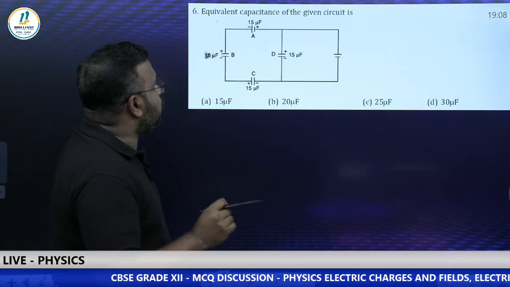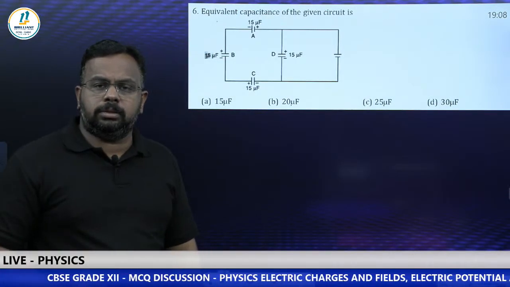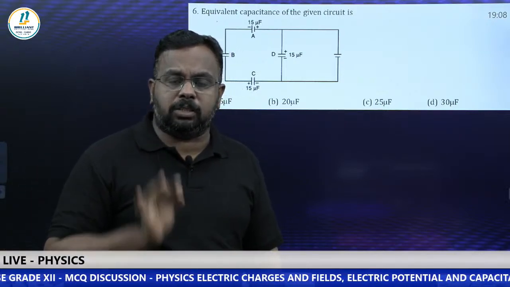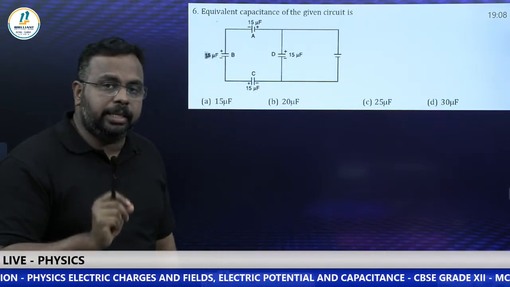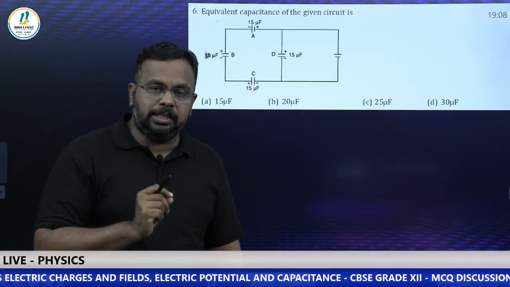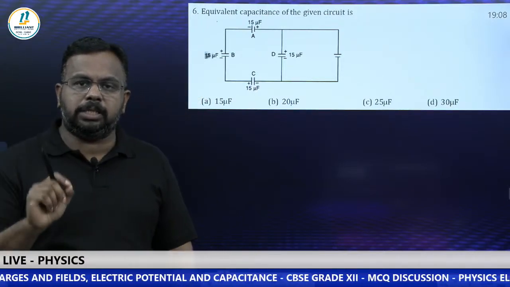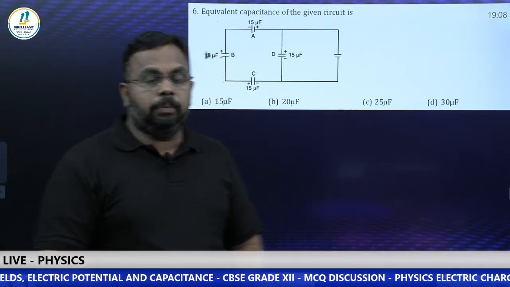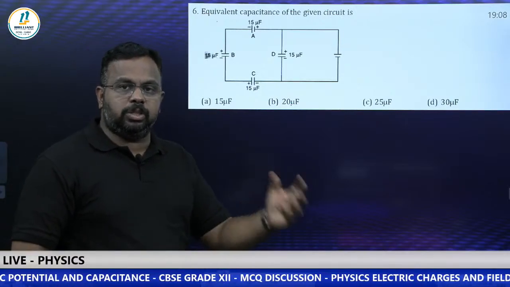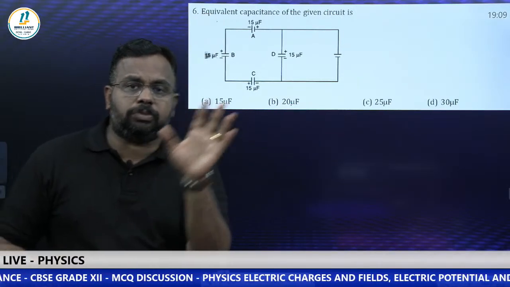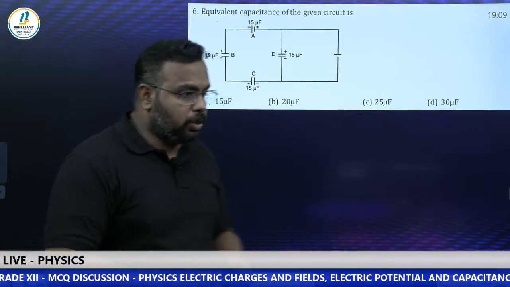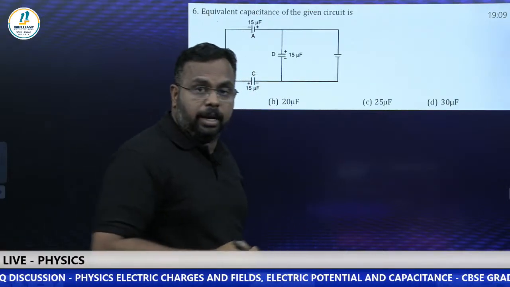Equivalent capacitance of the given circuit is. Direct question based on capacitors, combination of capacitors. You know the formula, isn't it? In series, the formula we have to use is 1 by C series is equal to 1 by C1 plus 1 by C2 plus 1 by C3 and so on. In parallel, it's C1 plus C2 plus C3. In this type of question, the only thing you have to understand is which of them are in series and which are in parallel. So check the connection quickly and answer.